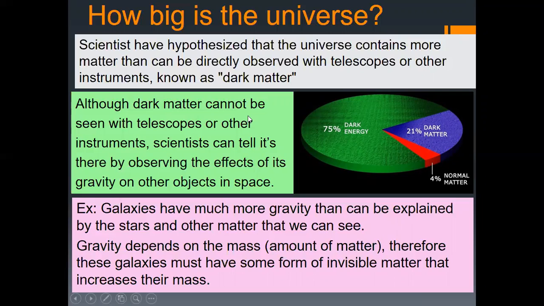Although dark matter cannot be seen with telescopes or other instruments, scientists can tell it's there by observing the effects of its gravity on other objects in space. For example, galaxies have much more gravity than can be explained by the stars and other matter that we can see. So there should be something invisible there, creating those gravitational forces, accounting for that missing piece of the puzzle. Gravity depends on mass, the amount of matter. Therefore, these galaxies must have some form of invisible matter that increases their mass.